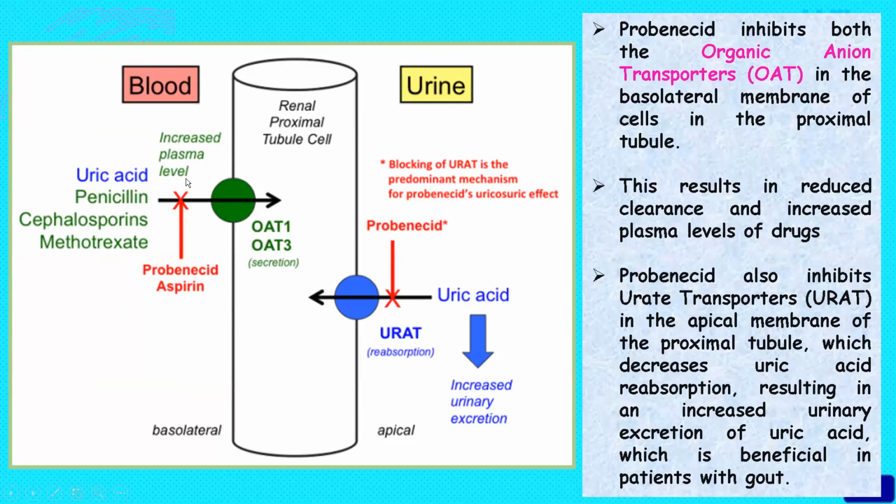Probenecid also inhibits the reabsorption of urates, via the urate transporters, URAT, in the apical membrane of the proximal convoluted tubule, which decreases uric acid reabsorption, resulting in increased urinary excretion. This is how probenecid inhibits the secretion of the penicillins or the cephalosporins.